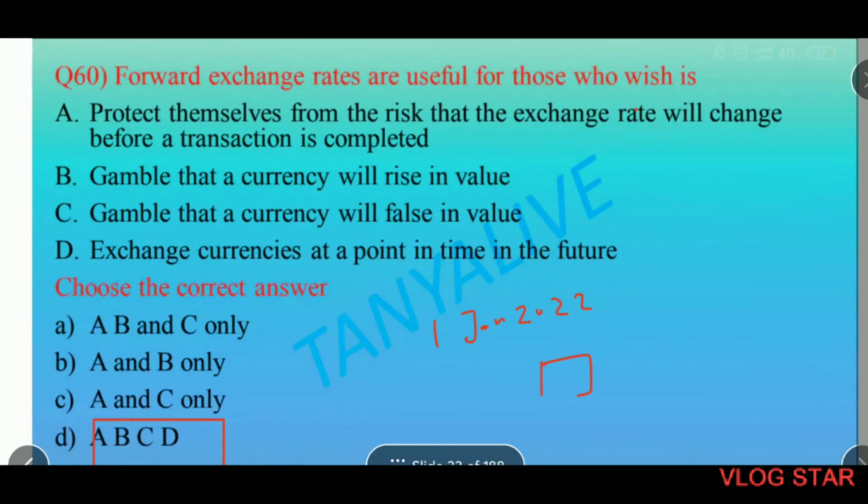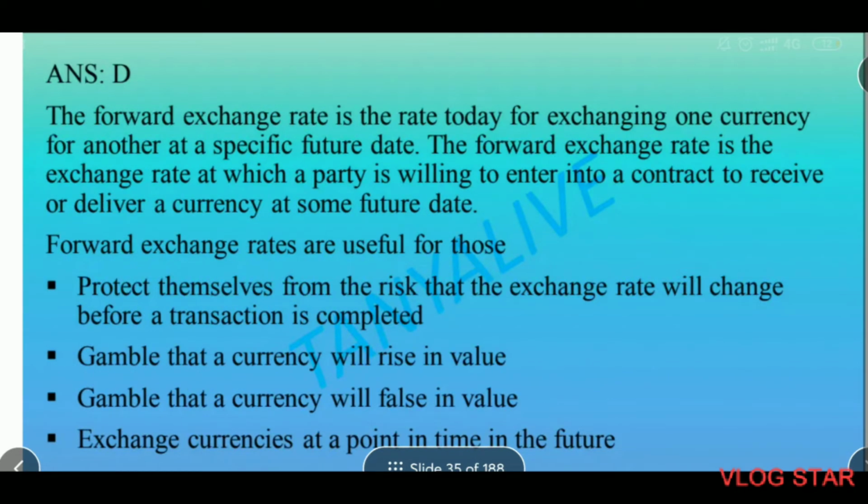Foreign exchange rates are useful for those who wish to: A, protect themselves from the risk that the exchange rate will change before a transaction is completed; B, gamble that a currency will rise in value; C, gamble that a currency will fall in value; D, exchange currency at a point in time in the future. A, B, C, D are correct.